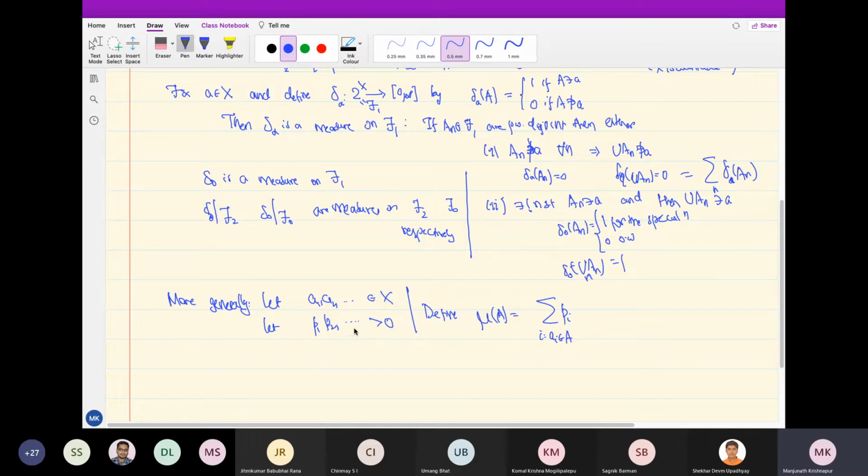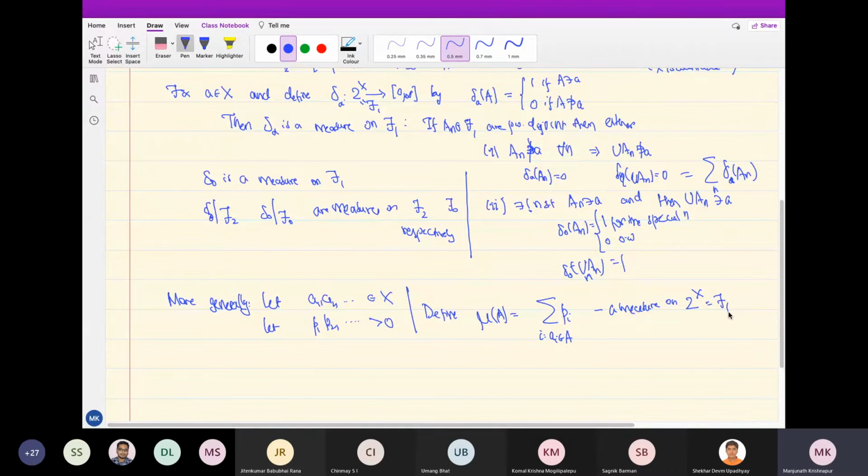I'm not saying these have to sum up to 1 or anything. They are just positive numbers. There is a mass of P1 at A1, a mass of P2 at A2, and so on. If I want to calculate the measure of any set, I sum the values of P_i for all those A_i which belong to my set. So this is also a measure on 2 to the X, which is F1, because it is defined for all sets and you can check the countable additivity.